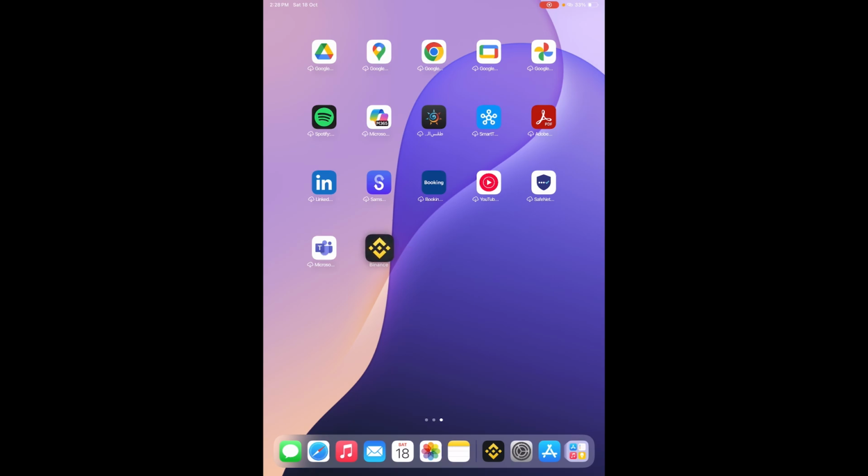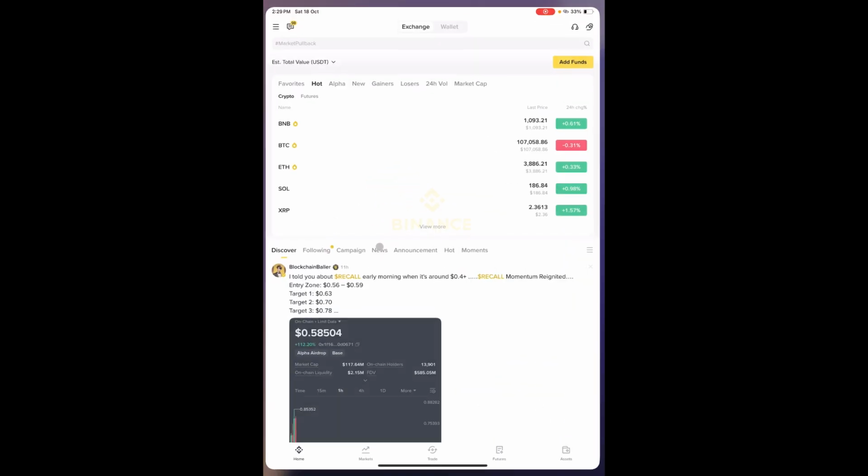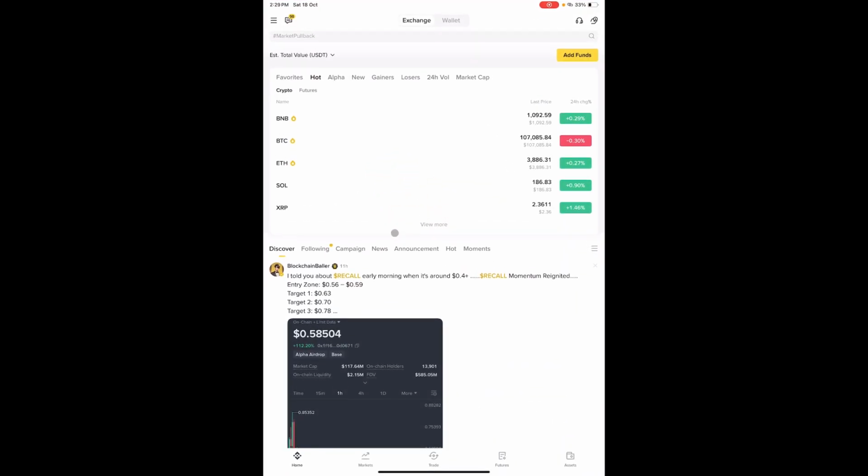So this is how the Binance app looks like. It doesn't matter whether you're using an Android phone, an iPhone, a MacBook, a tablet, or any kind of gadget, as long as it can access Binance. This is how the Binance logo looks like. So I'll click on it, and this is the first page of Binance, what appears when you open it.